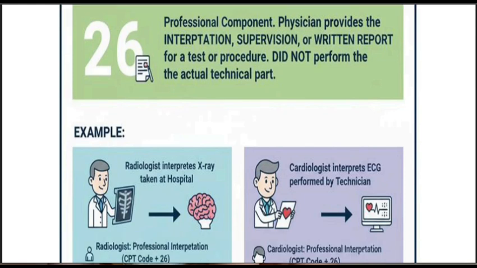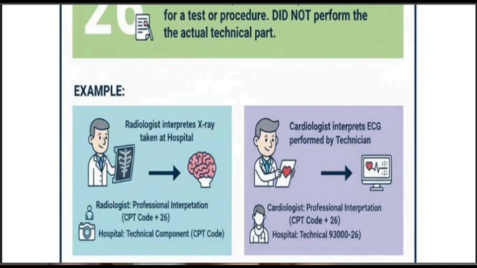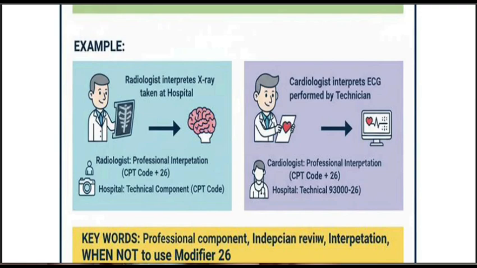The technical part is done by another provider. For example, a radiologist interprets an x-ray taken at the hospital. The x-ray was taken by the hospital and the radiologist is just interpreting. So for the radiologist, the CPT code with modifier 26, and for the hospital, the technical component, which is TC.